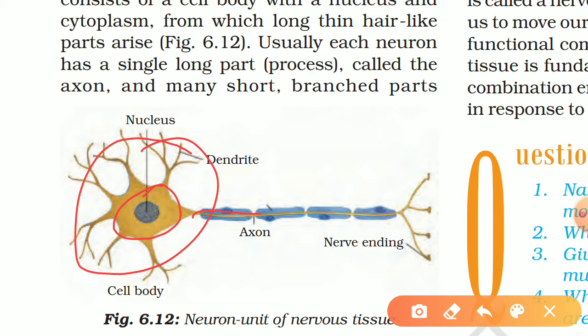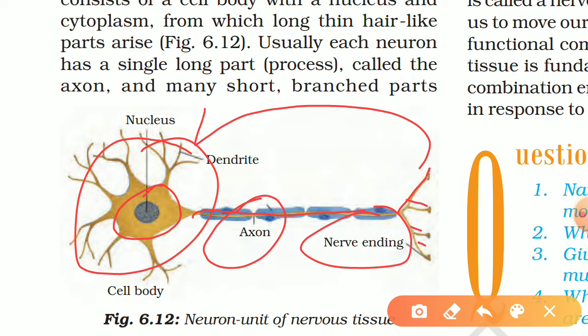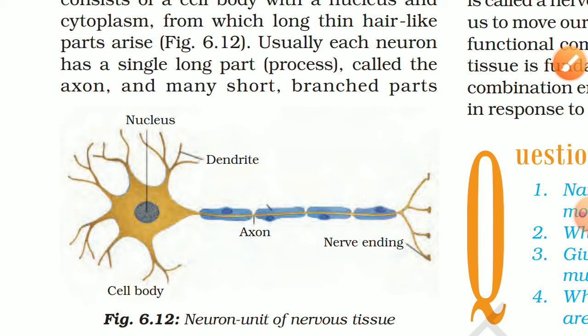Then this yellow line, they are called axon, and they are made up of nerve endings. This nerve ending will again join another, and they are connected in sequence, and ultimately they will reach our brain or spinal cord. Okay, so this is only one neuron, there are millions of neurons in our body.